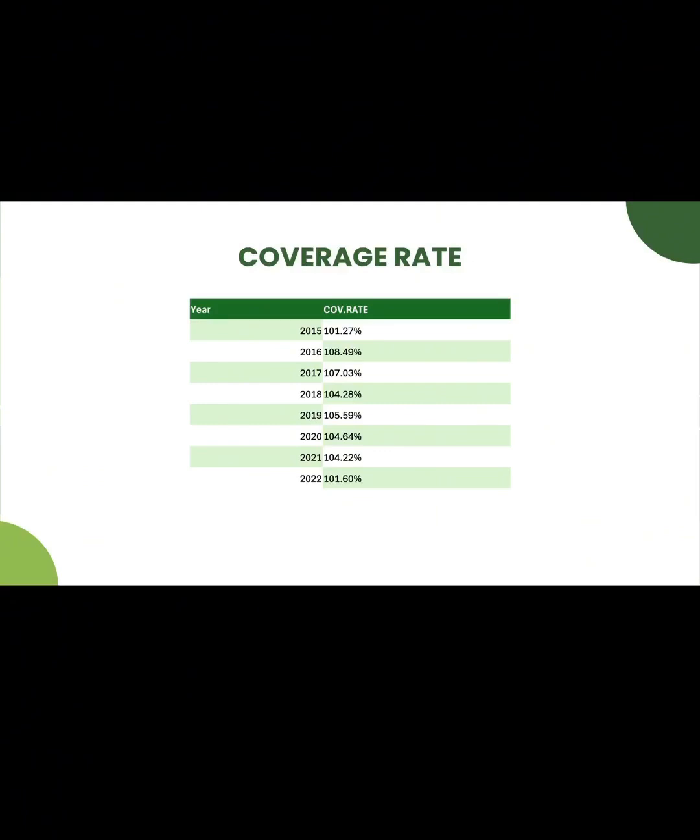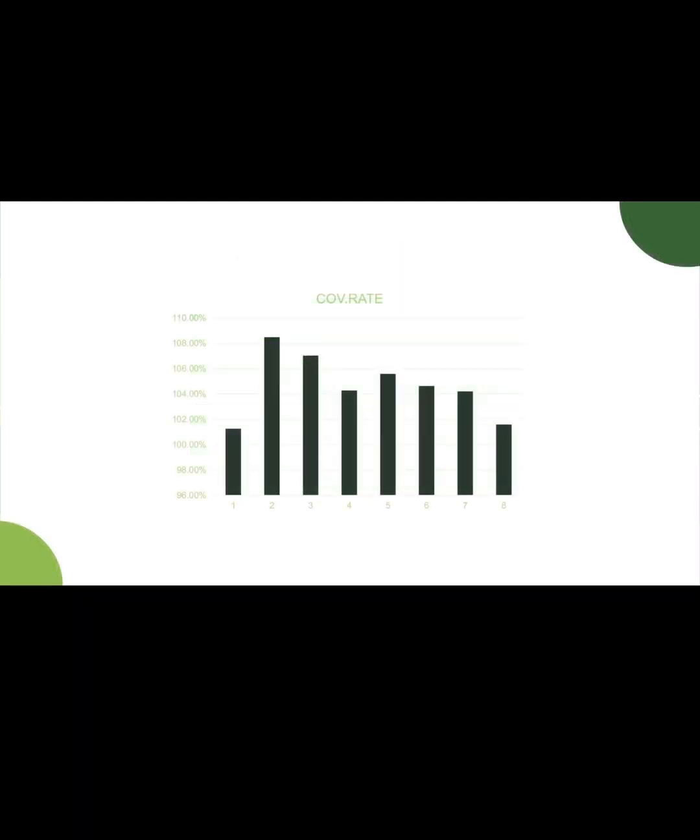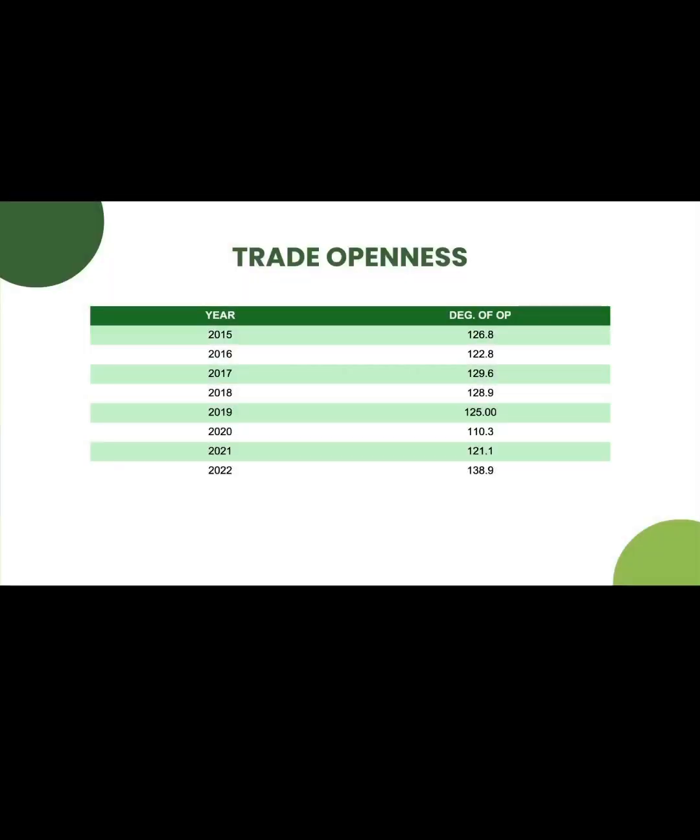Bulgaria's coverage rate shows exports exceeded imports from 2015 to 2022, but dropped to 101.6% in 2022. This may reflect slower export growth or higher imports due to rising consumption, reliance on imports, or reduced competitiveness. Along with a declining net external balance, this makes it harder to maintain a trade surplus in an unpredictable global market. Bulgaria's trade openness, above 100% since 2015, shows a strong reliance on international trade.